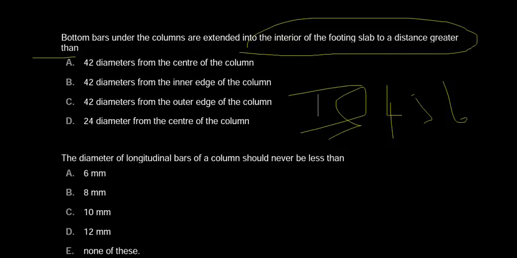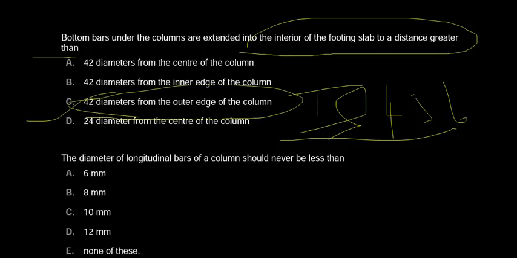They asked what is the distance of the bottom bars extended into the footing. Option C is the correct answer.